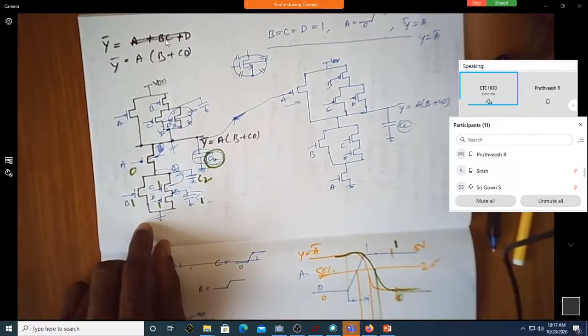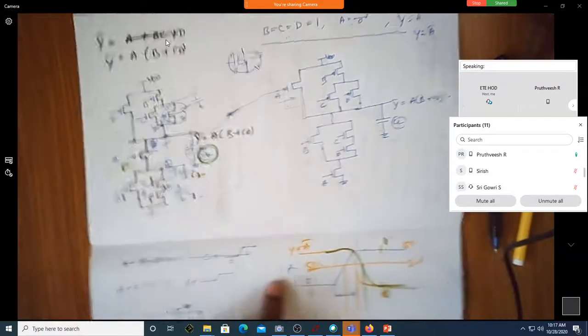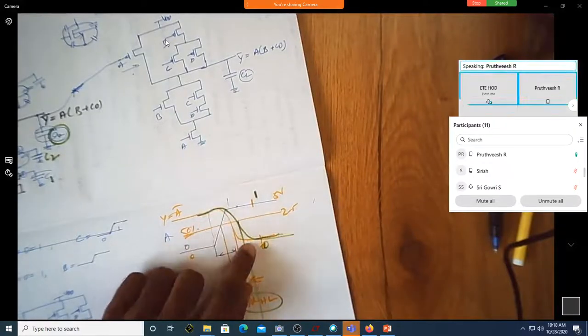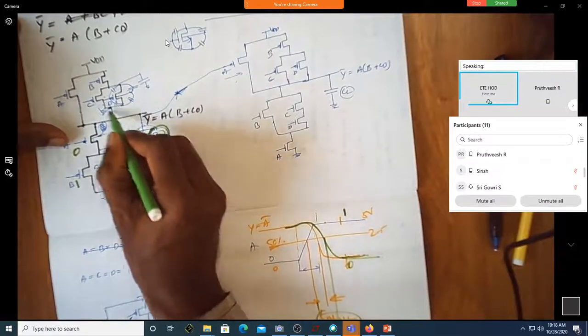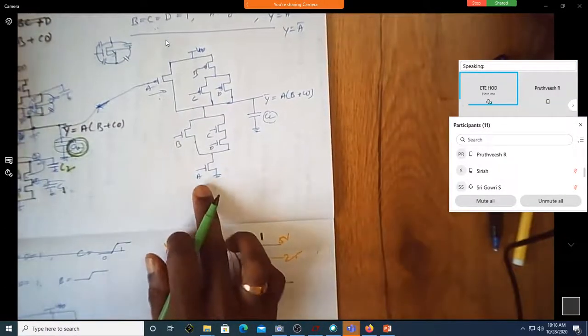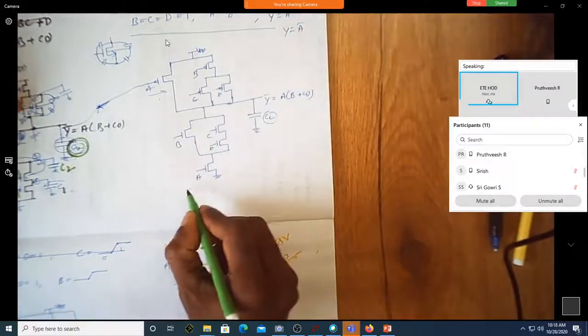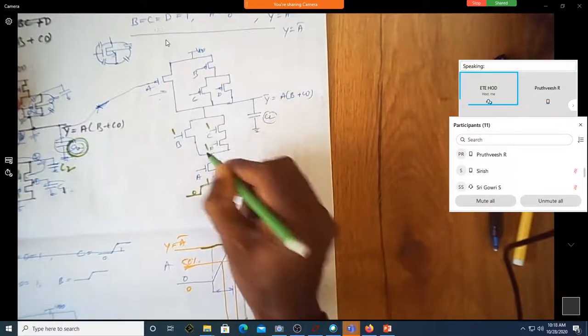Correct? So the high to low time is the time taken by only this capacitor to discharge. So come to this case. You take the same condition of 0, 1. So this is again high, this is high, this is high.